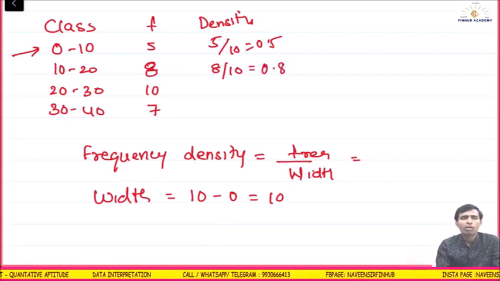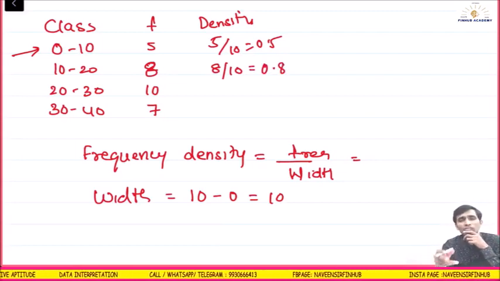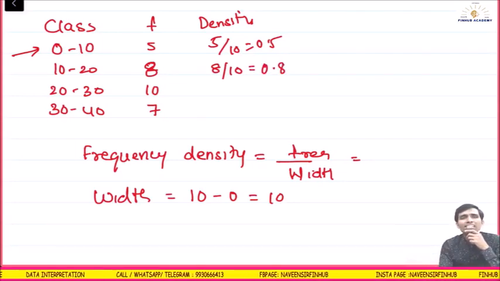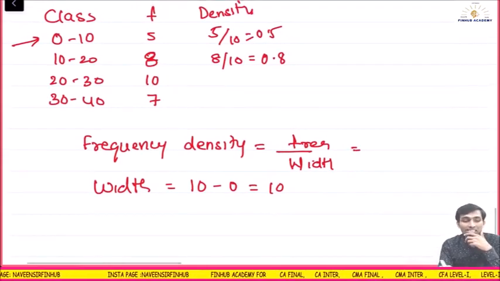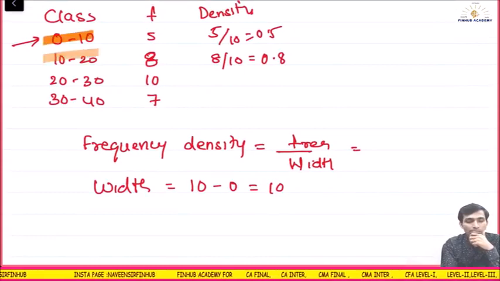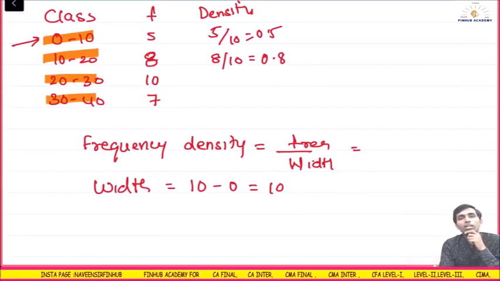So 0.8. Why are they teaching us this, an out-of-syllabus question? They are talking about this density. Why, do you know? Because if you know the histogram, one condition in a histogram is that the class interval needs to be the same.